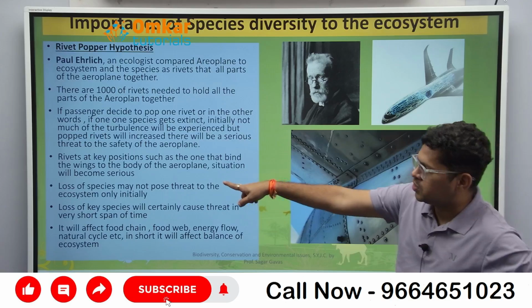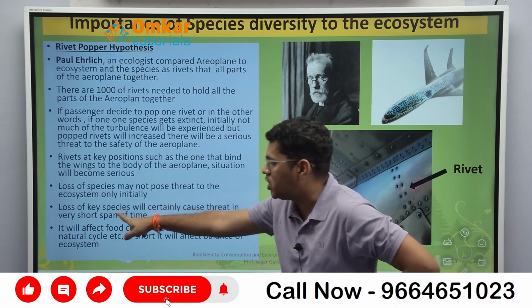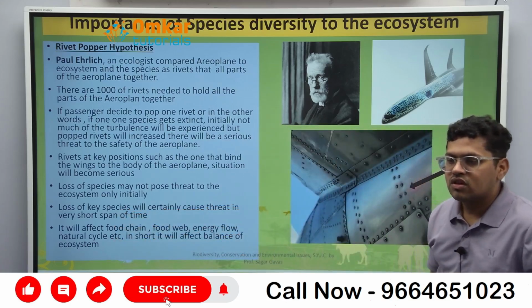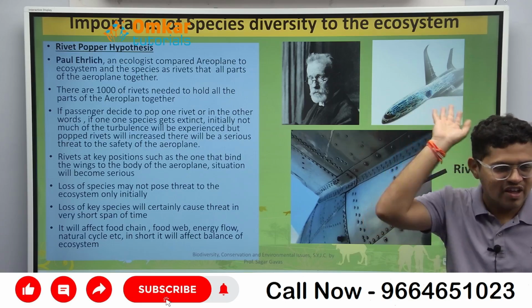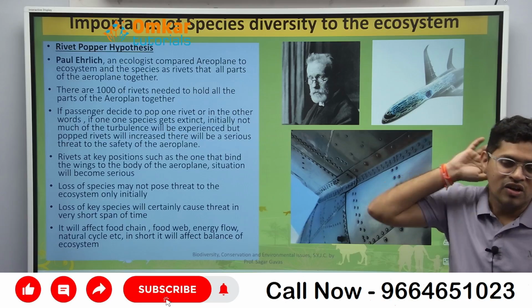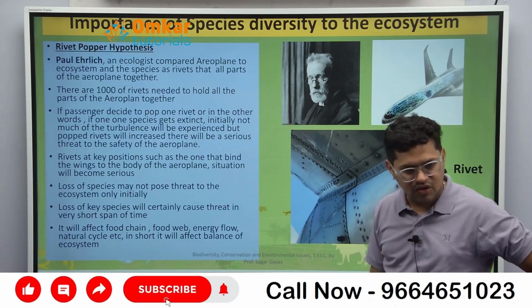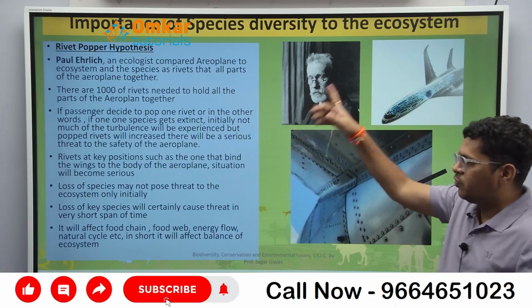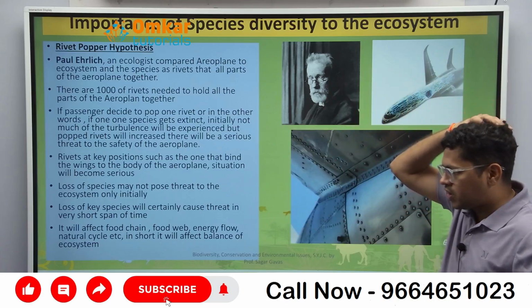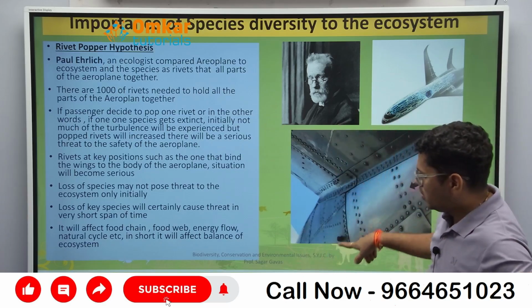So loss of the species may not pose a threat to the ecosystem initially, but loss of key species मतलब important species, अगर आपने उनका top predator remove कर दिया, suppose there are no tigers, तो क्या हो जाएगा? You have disturbed what? The entire food chain and food web. Are you getting? Okay, so it will affect the food chain, food web, energy flow, natural cycle. In short, it will affect the balance of the ecosystem. Easy? Any doubt? Any query?